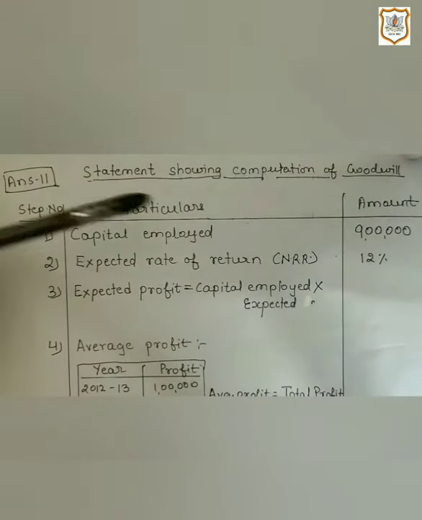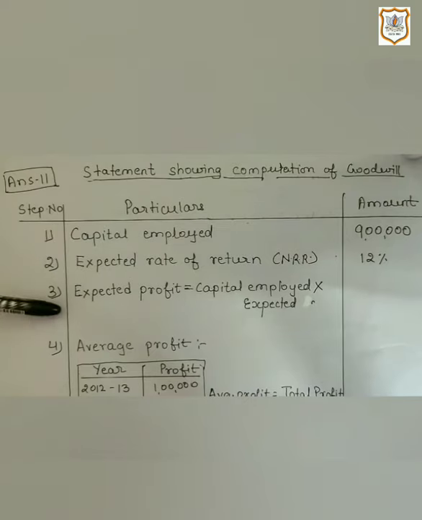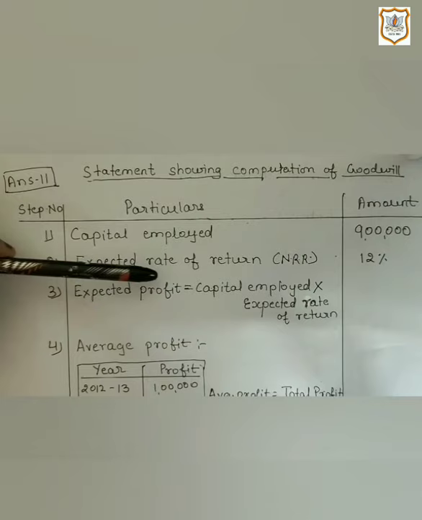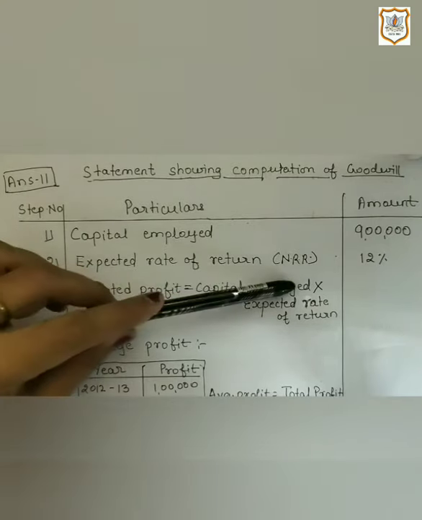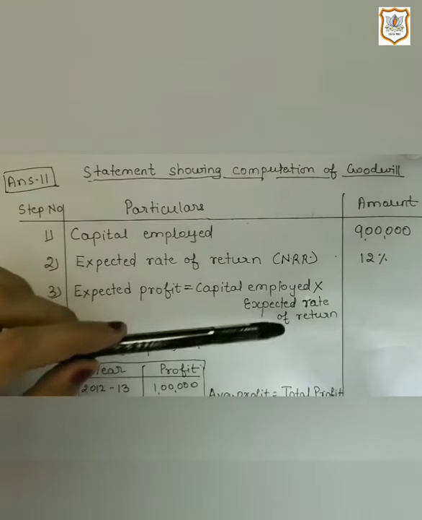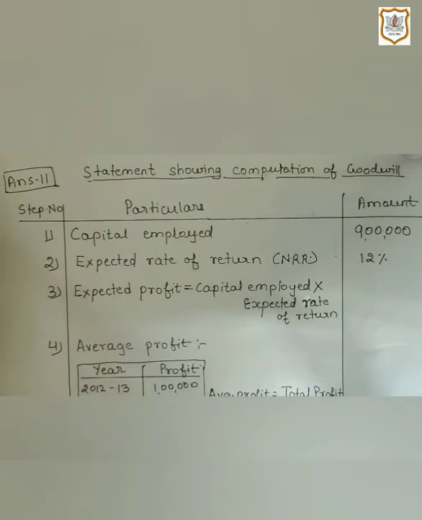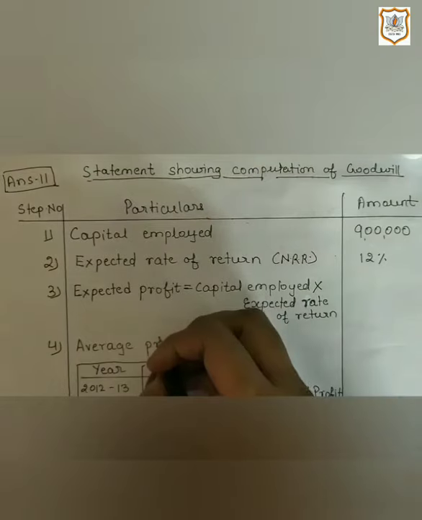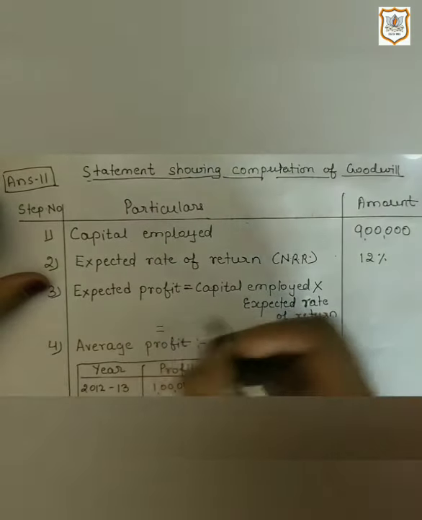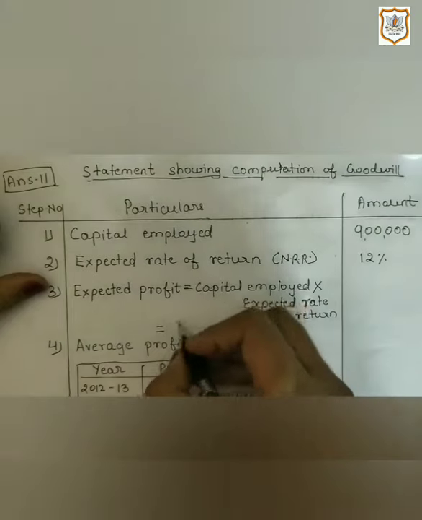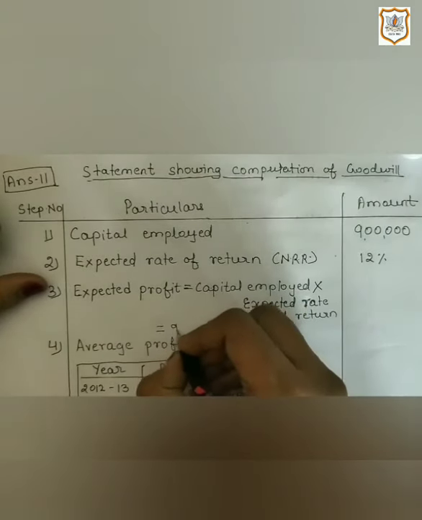Now with the help of these two, in the third step, we will find out expected profit. Expected profit is equal to capital employed multiplied by expected rate of return. That means how much profit we are expecting if we employ or invest capital of rupees 9 lakh. So here we have capital employed 9 lakh.